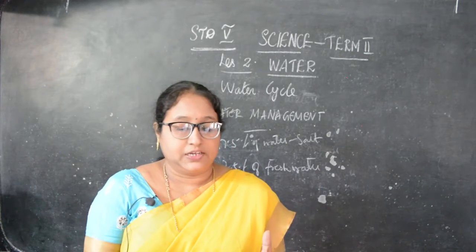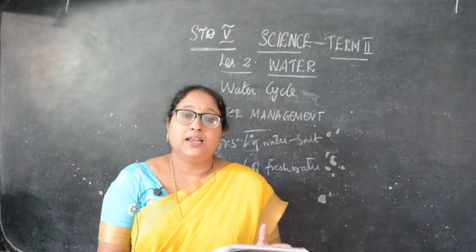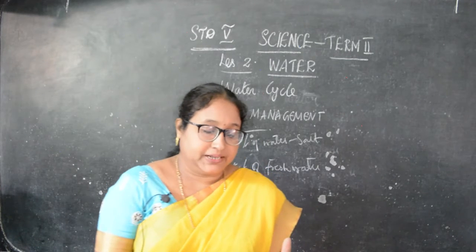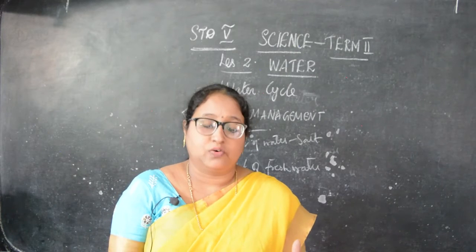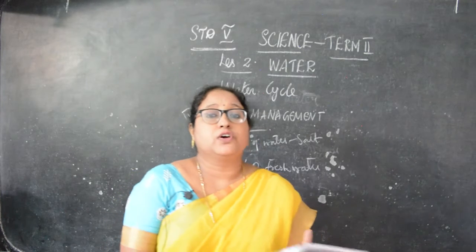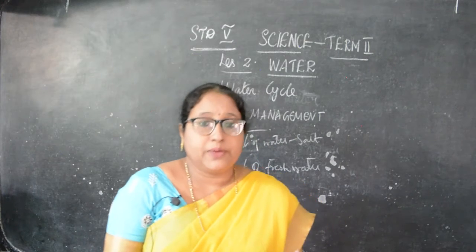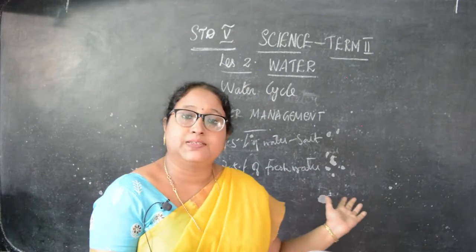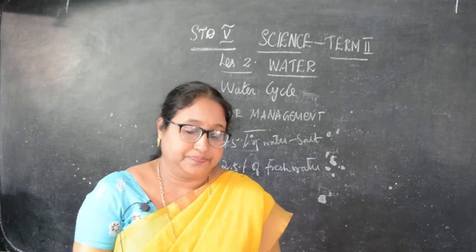The rest, 0.3%, is fresh surface water such as rivers and lakes. By this it is clear that only a very small fraction of water is available for the use of human beings. The other 97.5% is too salty and is not used for drinking or irrigation.